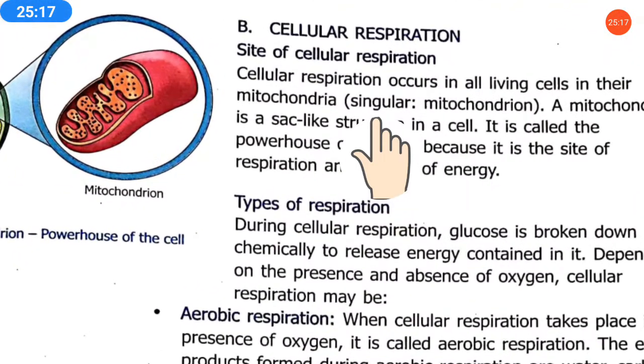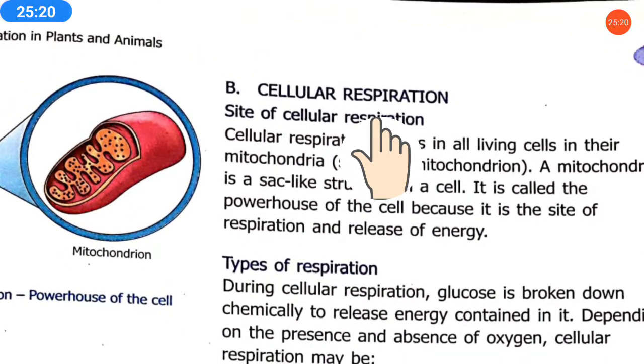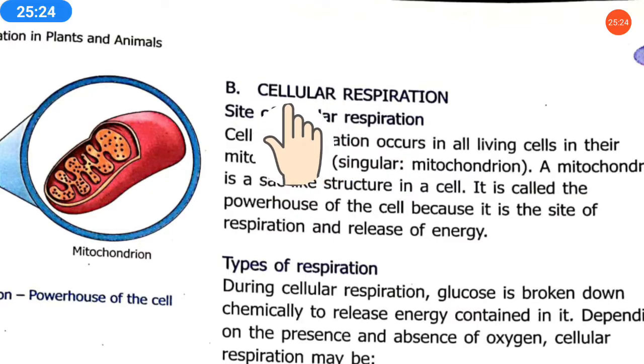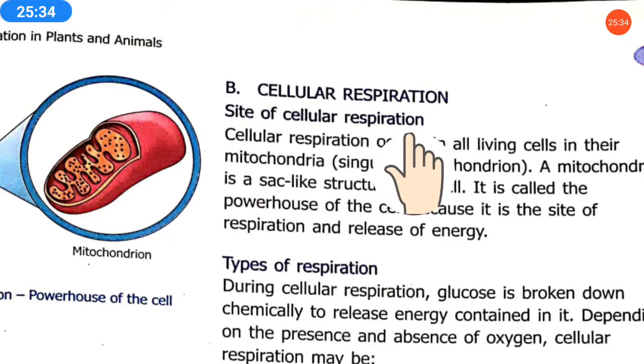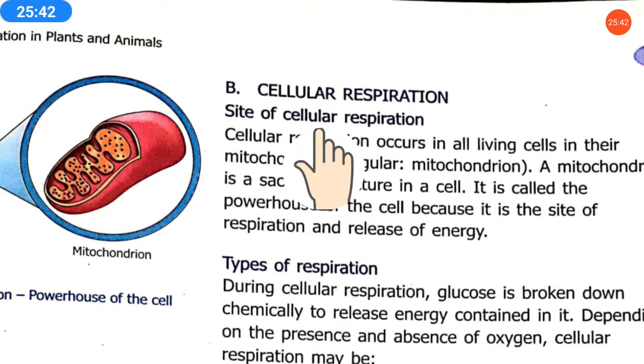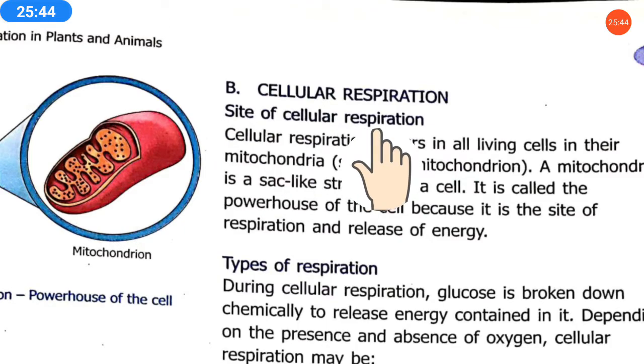Now the next topic and the last topic is cellular respiration. Now what is cellular respiration? Cellular means something about cells. In this, we will study the respiration of cells, how respiration occurs in cells. Here, site of cellular respiration means the area of cellular respiration. Our area of respiration is what? Nose, lungs and all this human respiratory system. So in the cells also some special process is there.